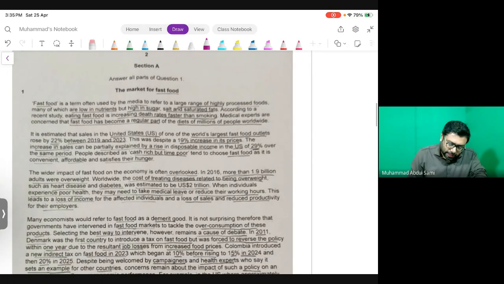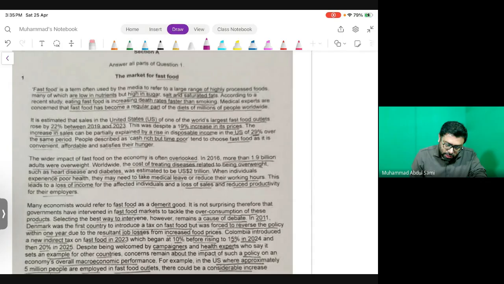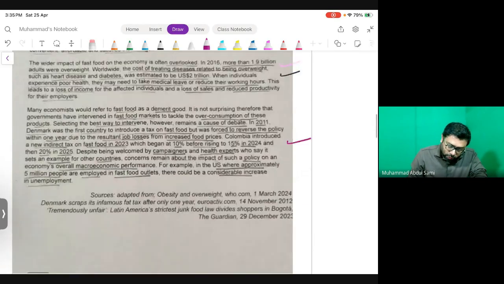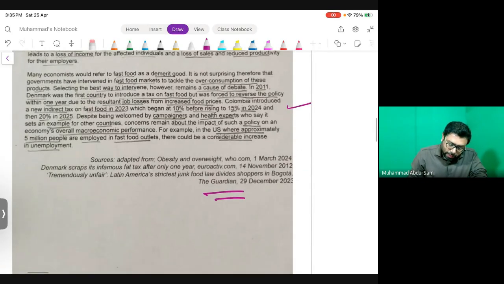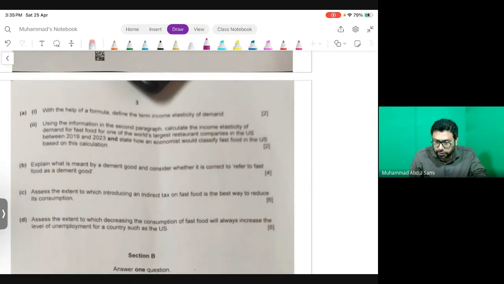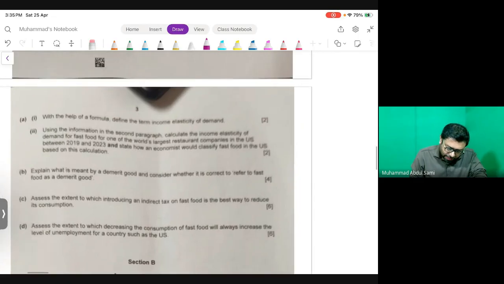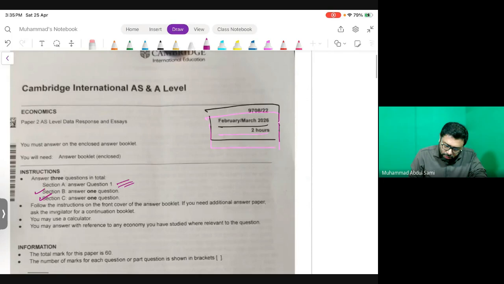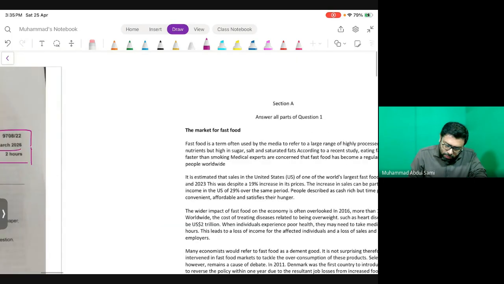So these are the paragraphs or the context. The market for fast food, paragraph 1, paragraph 2, paragraph 3, paragraph 4, and these are the questions. It is slightly blurred, so I'll show you a better version of it.